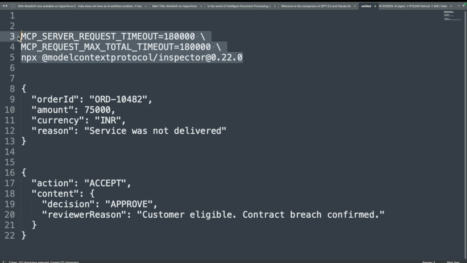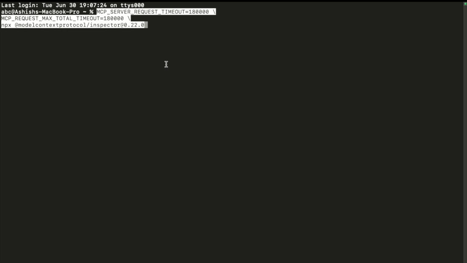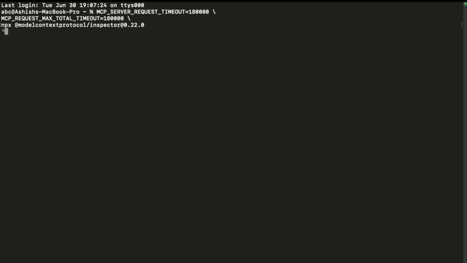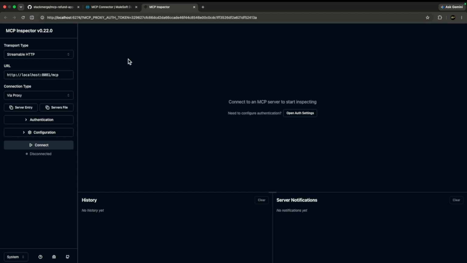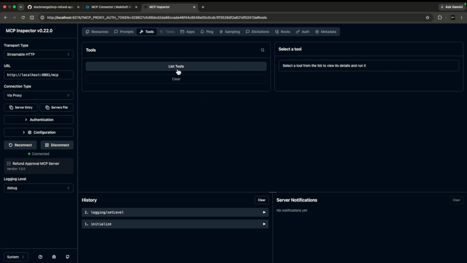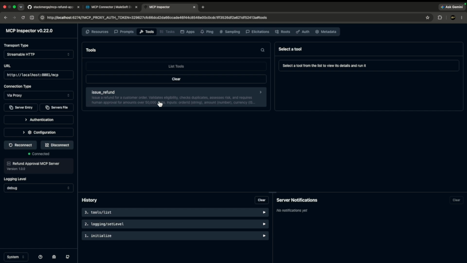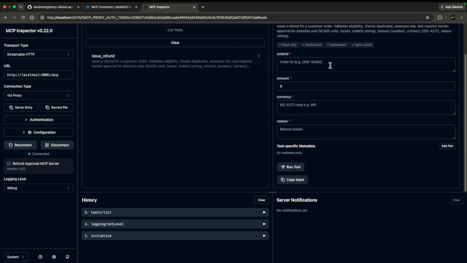These are the steps, these are the commands you can use. Copy them, bring up your terminal, and execute those, making sure you have npx installed. If you trigger this, it will start your MCP client in your browser. Here we can say Streamable HTTP, which is my MCP server endpoint, and I'll say connect. Then you can go here, list tools. It will show you the tools which are available with your MCP server. It will ask you to pass these required values.